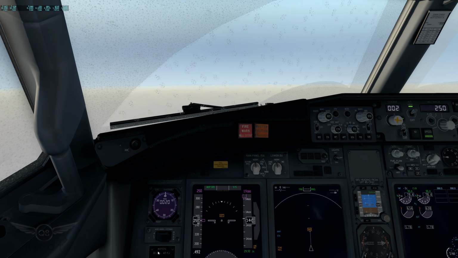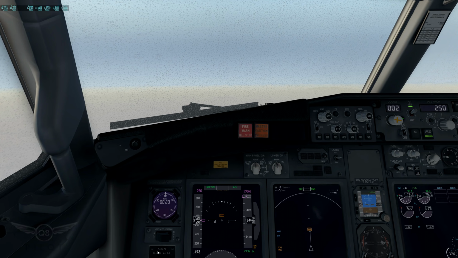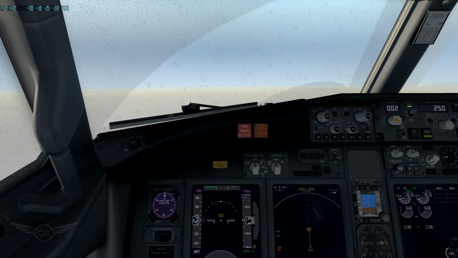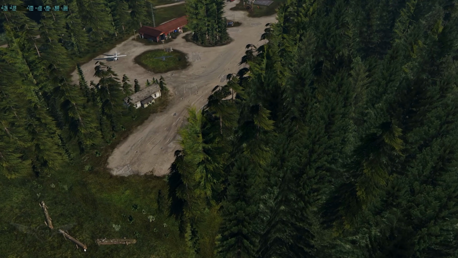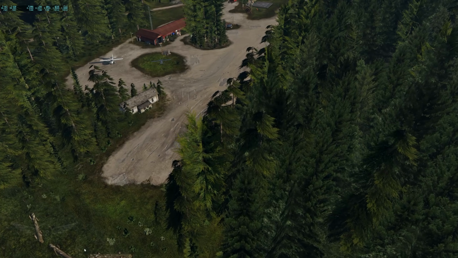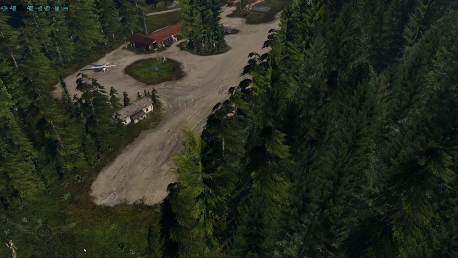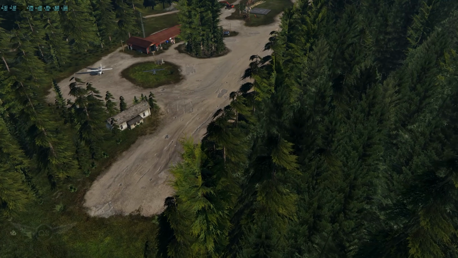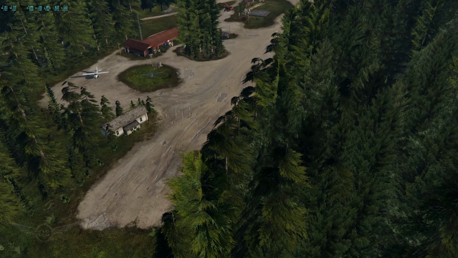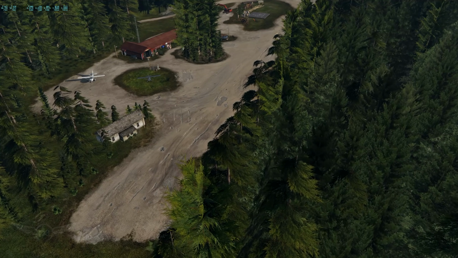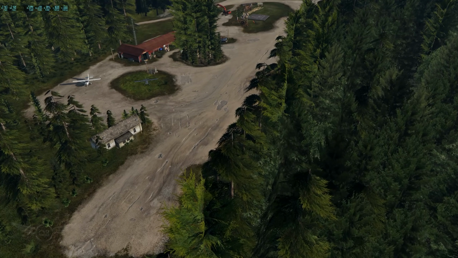All right, so here's what we're going to do now. We're going to do the ultimate test, and we're going to set X-Plane settings to the maximum, and we're going to see what happens. For this, we are going to be traveling to Papa Sierra 01. We are now situated at Papa Sierra 01. This is where we're going to perform the ultimate test by setting all X-Plane sliders to the maximum and turn on all the features. This scenery, by the way, is that of Orbx, and it is a breathtaking scenery. All right, let's get started.